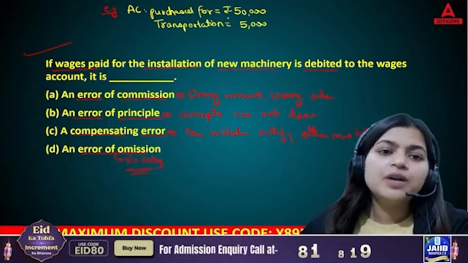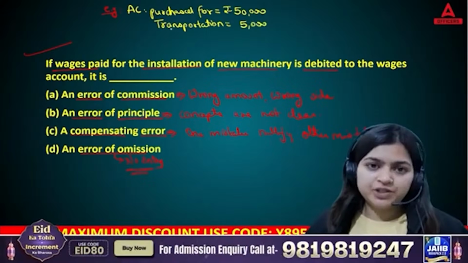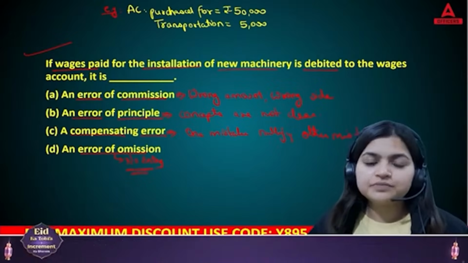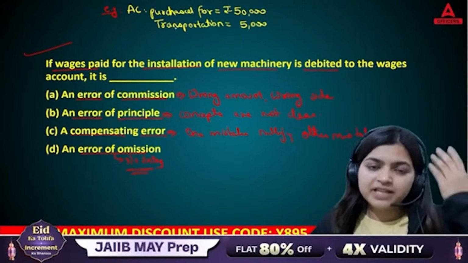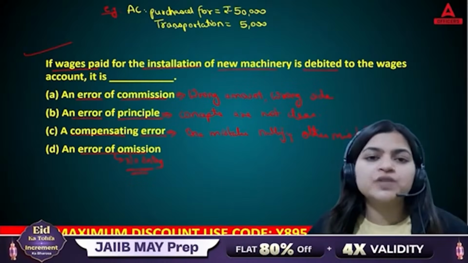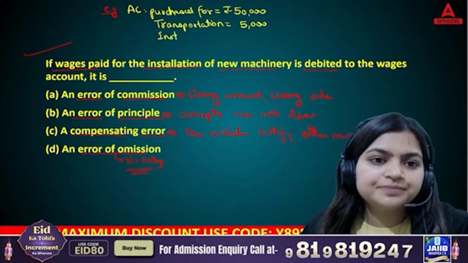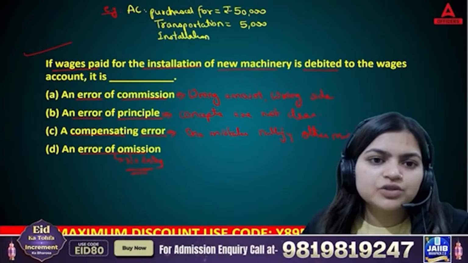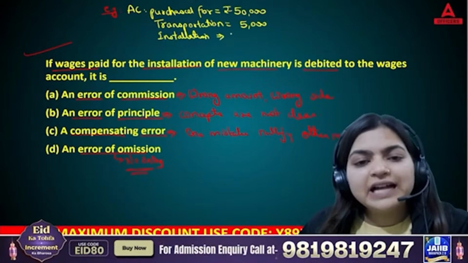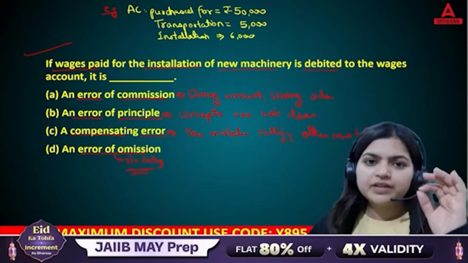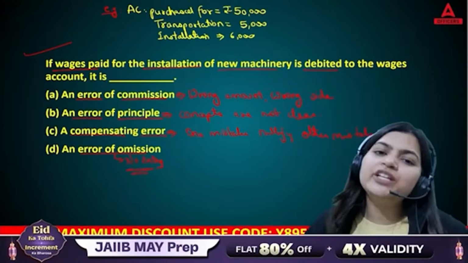Now after transportation, what will you be doing? Can you start that AC? No, we need to install it now. Without installing, how can you use it? So now you are paying installation expenses, let's say 6,000.